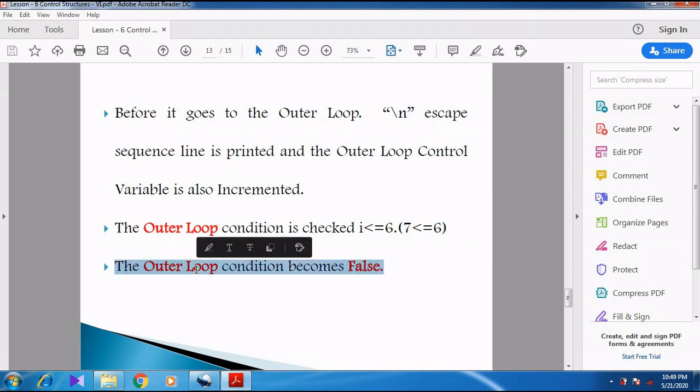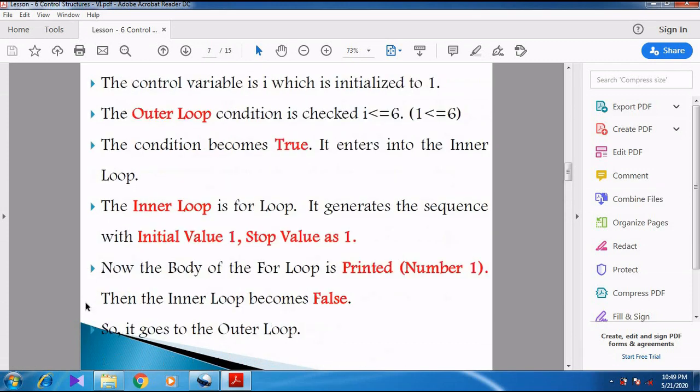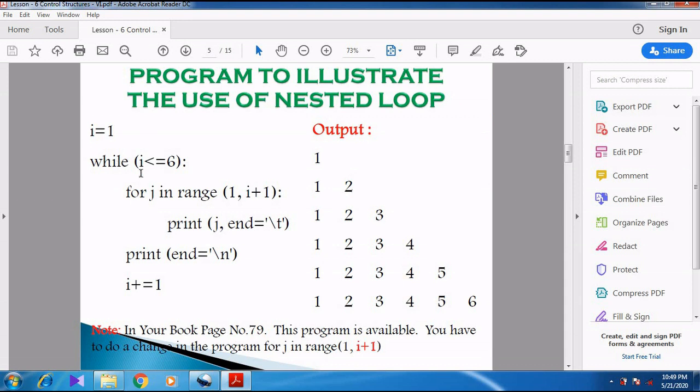So whenever the outer loop condition becomes false, it comes out of the while. When it comes out of the while, there is no other statement in the program, so it does not get inside the inner loop. So whenever the outer loop condition is false, it comes out of the loop. Simply it's like a break statement. It is used to terminate the loop. Whenever the condition becomes false, there is no else part here.